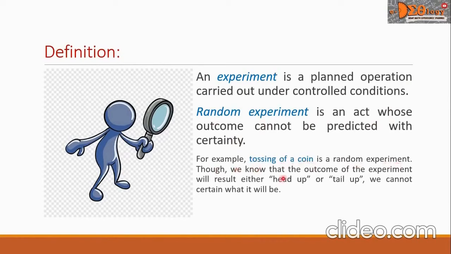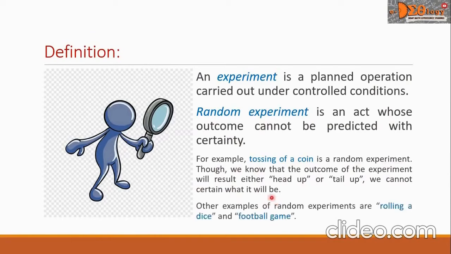Though we know that the outcome of the experiment will result either head up or tail up, we cannot be certain what it will be. Other examples of random experiments are rolling a dice and football game.